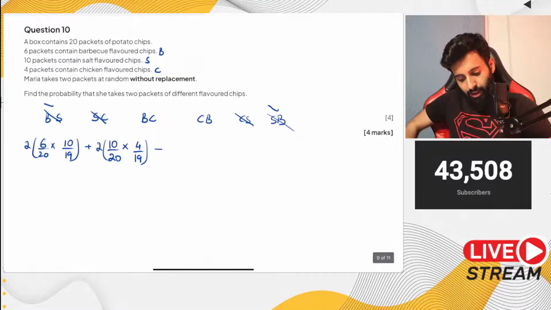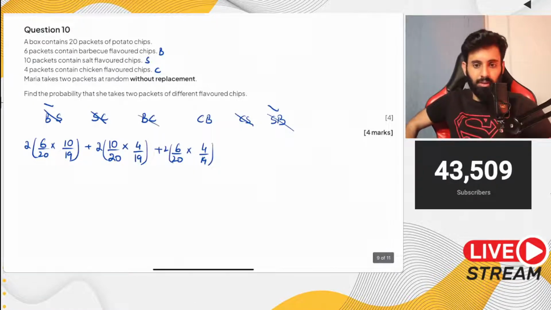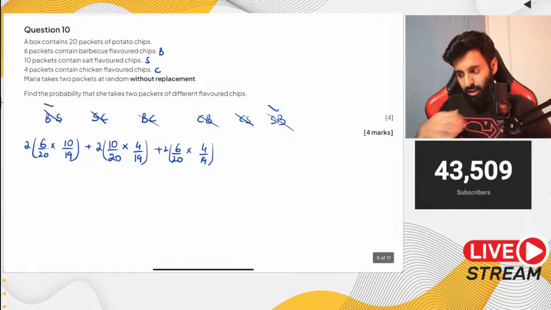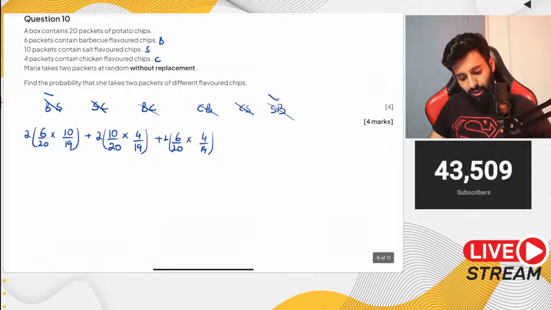Okay, and then how many barbecue flavored chips do we have? That's 6. So 6 upon 20. And then how many chicken flavored chips do we have? So that's 4 upon 19. So again, we multiply this by 2, so this is considered and this is also considered. Okay, so now if you work this out, let's see.